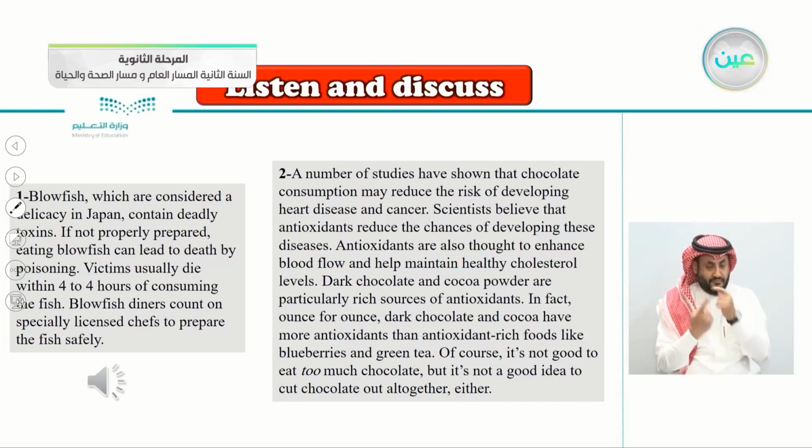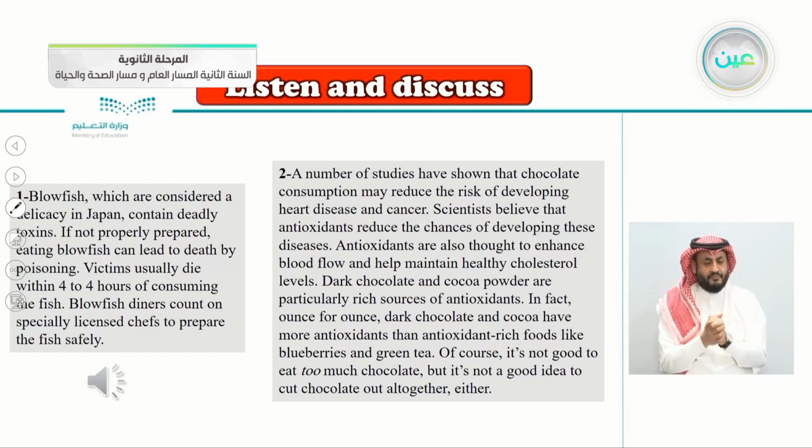1. Blowfish, which are considered a delicacy in Japan, contain deadly toxins. If not properly prepared, eating blowfish can lead to death by poisoning. Victims usually die within 4 to 4 hours of consuming the fish. Blowfish diners count on specially licensed chefs to prepare the fish safely.